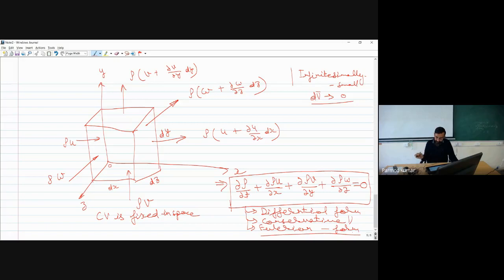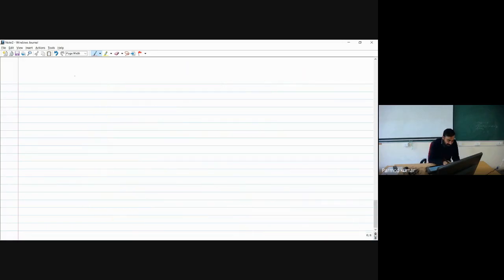Now instead of this, if I take another approach, I can consider my small elemental volume, and I can consider that this small elemental volume is actually moving with the flow. So if it is moving with the flow, the mass of this elemental volume delta m is rho times dV bar.